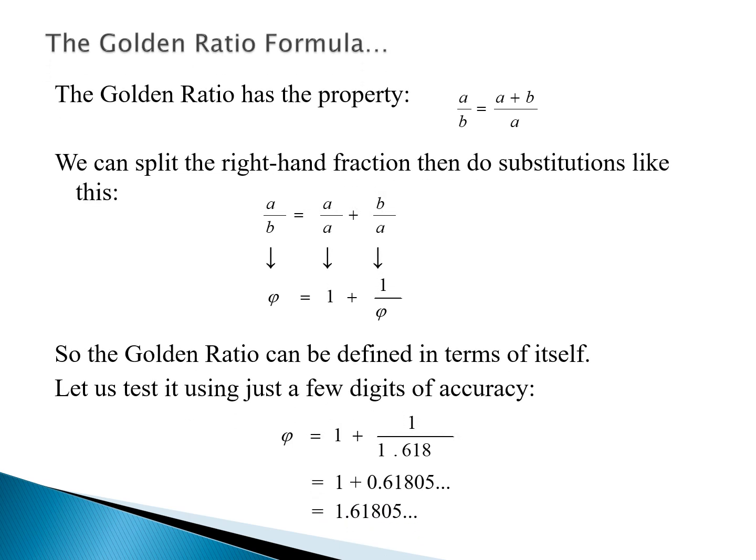Here it is given even more clearly. So a by b is equal to a plus b by a. Phi is equal to 1 plus 1 by phi. And to test the digits of accuracy, if we substitute phi to be 1.618, 1 plus 1 by phi is again 1.61805.